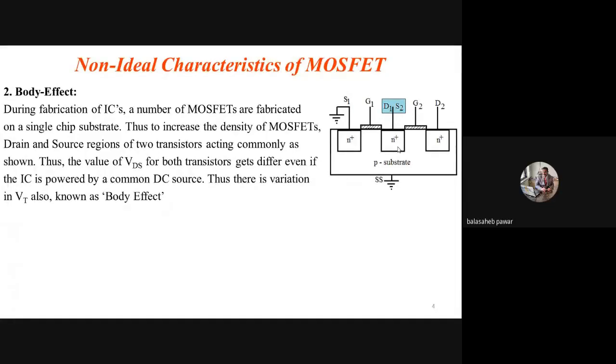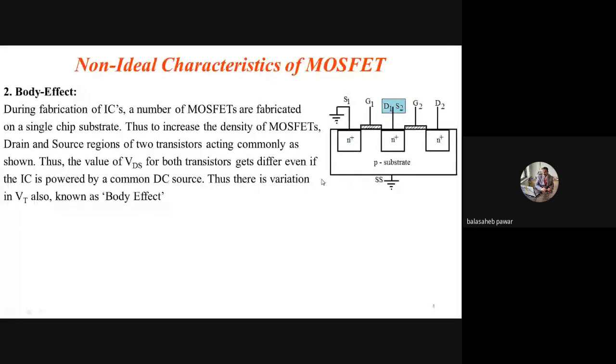Yes, sir. Okay. So remember, for the first transistor, D1 is again acting as S2 for the second. That means this region is common. Why is it common? If two separate transistors were to be built here, one more extra N region would be required for the second transistor. Instead of that, if one region is common to both, it will automatically reduce the size. Now, by reducing the size of the device, what happens?